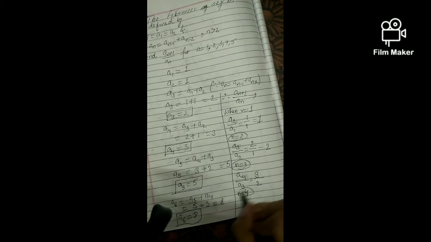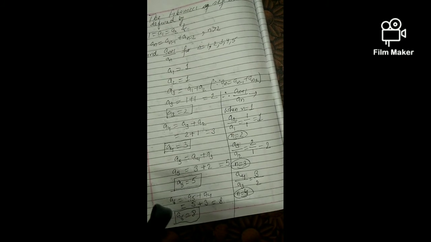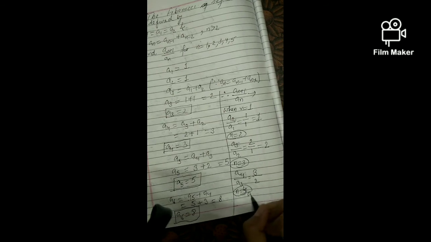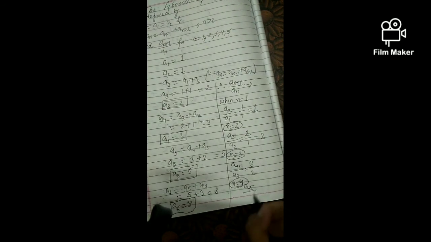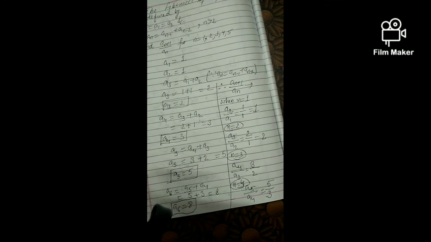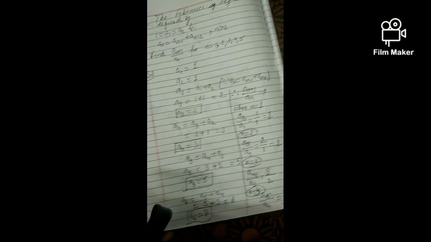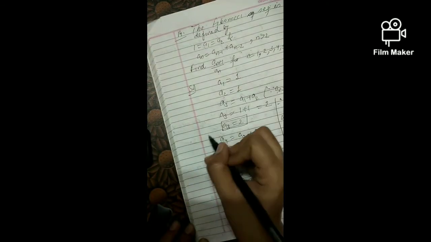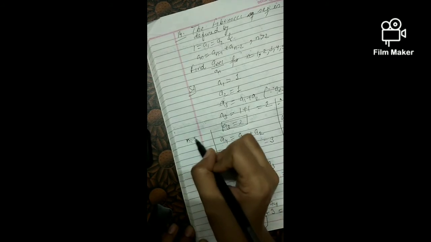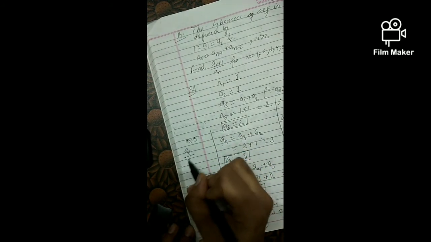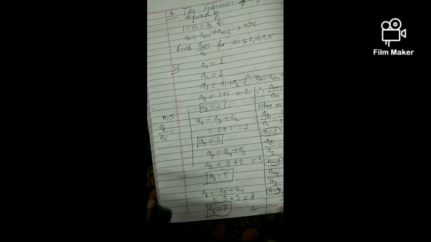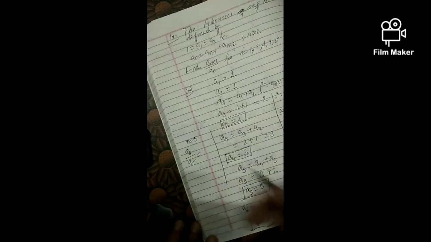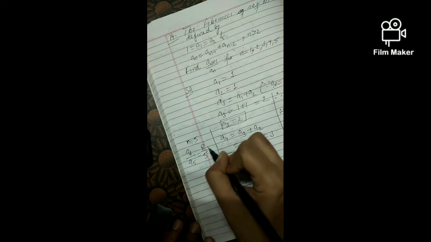Next, when n equals 4, what are we getting? It will be A5 upon A4. The value of A5 is 5, A4 is 3. And the last, when we put n equals 5, it will be A6 upon A5, and A6 is 8, A5 is 5, so this will be equal to 8 upon 5.